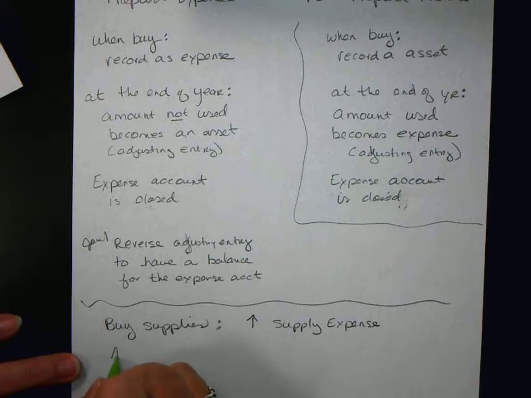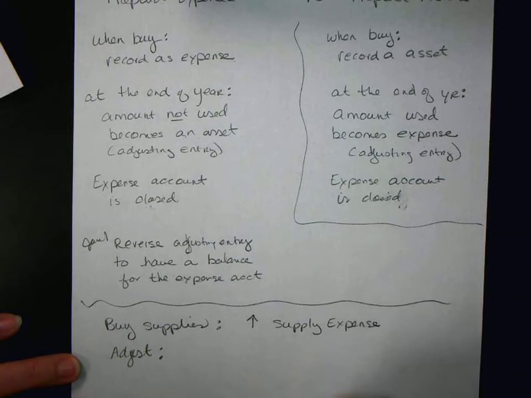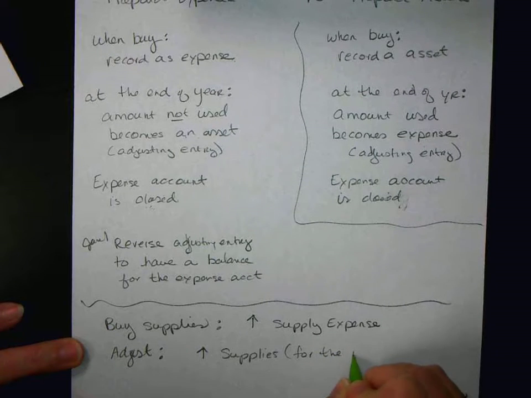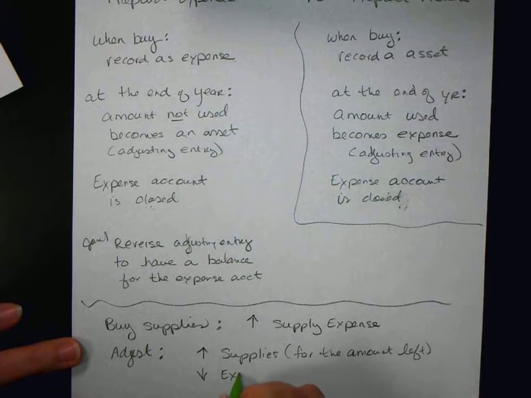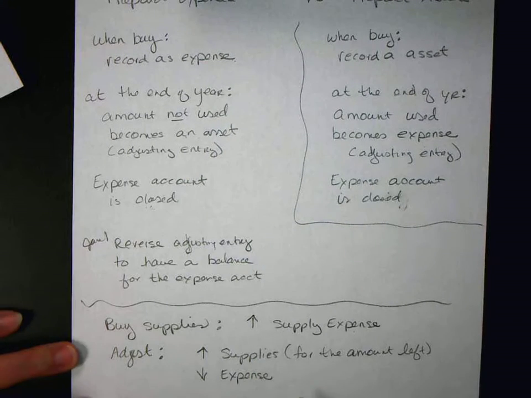When we adjust, we're going to increase the asset supplies for the amount that we still have, for the amount left. Okay, because we still have it. And then we're going to decrease the expense, because we've been carrying it in the expense account. So now we're going to decrease it by that amount so that what's left in the expense account is just the expense.